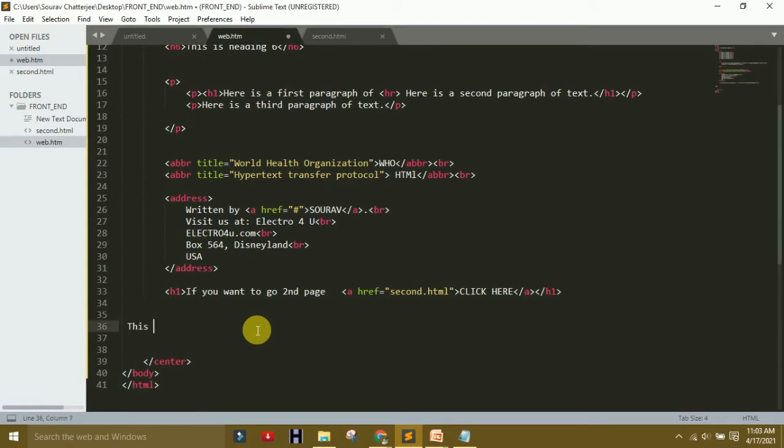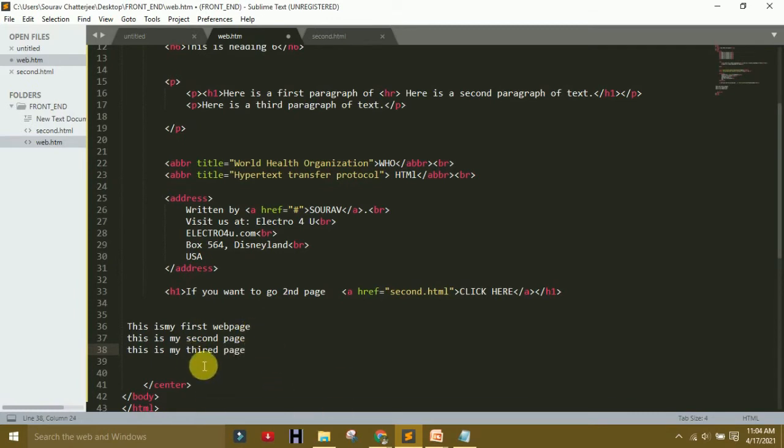This is my first web page. This is my second page. This is my third page.